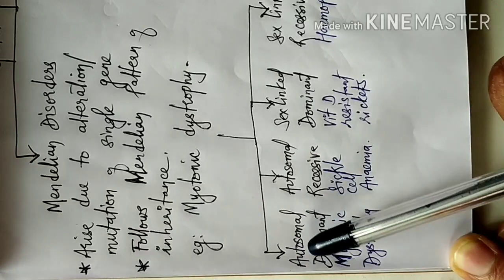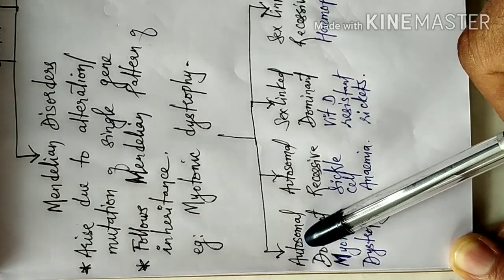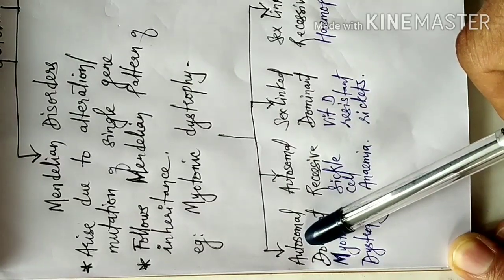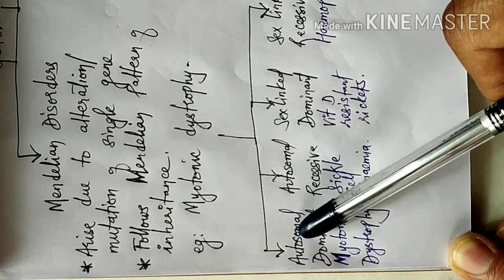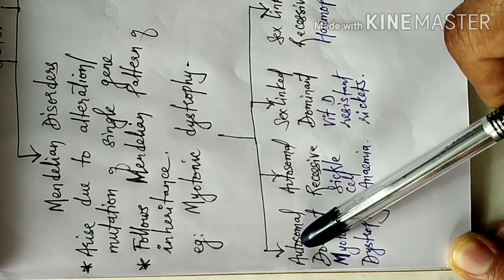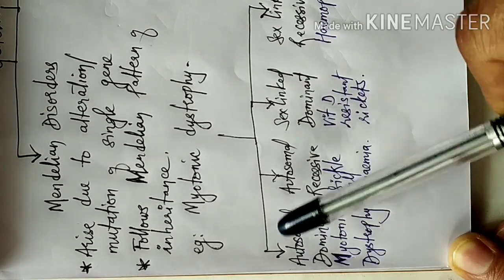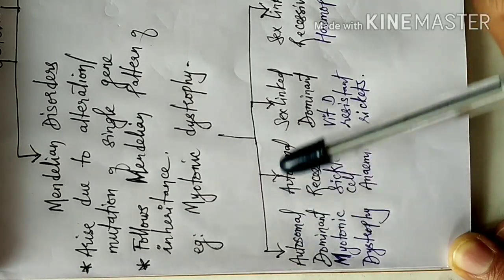That means this mutation has taken place in any of the autosomes. There are two types of chromosome: one is known as autosomes, the other is known as sex chromosome, that is the X chromosome and Y chromosome. So the disorders can be categorized as autosomal and sex-linked.